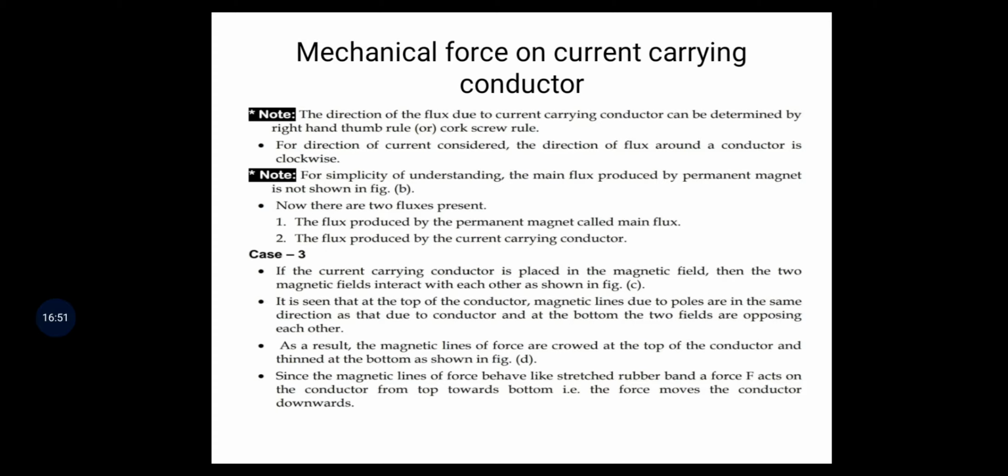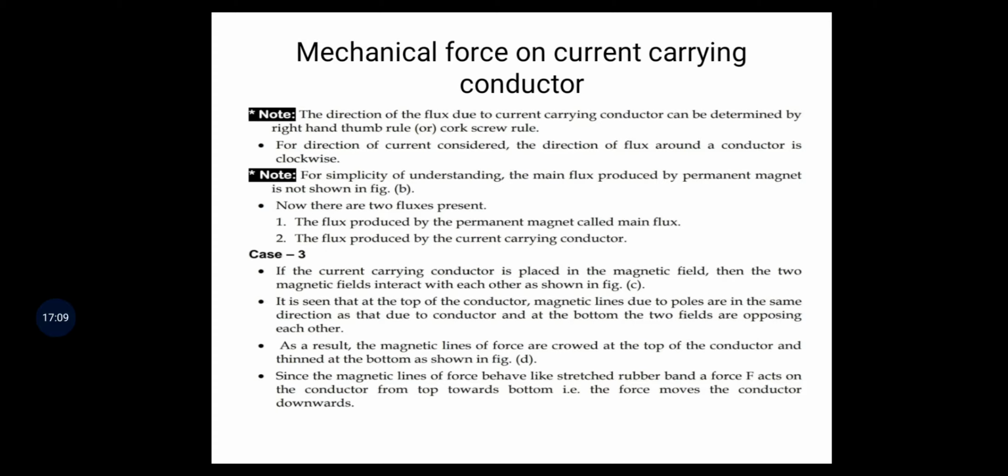For another case, if the current carrying conductor is placed in the magnetic field, then the two magnetic fields interact with each other.